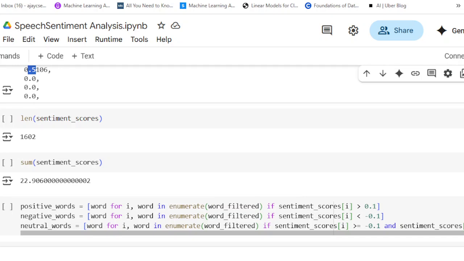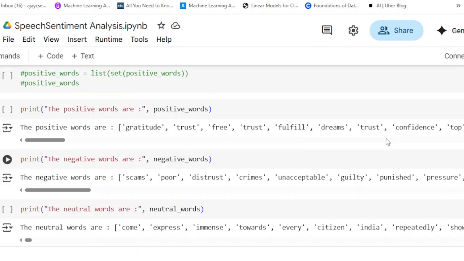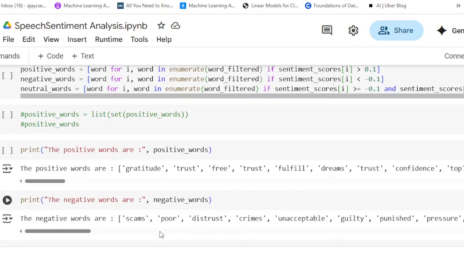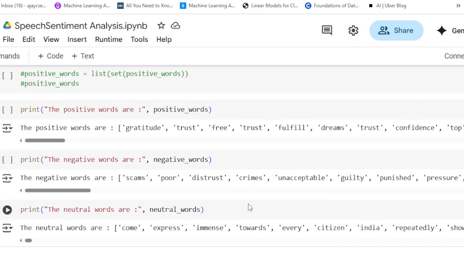Let us check which words are positive words and which are negative words. If the sentiment score is more than 0.1, then it is taken as a positive word. The positive words that we see in our speech are gratitude, trust, free, fulfill dreams, confidence, top, freedom. These have given me a higher score. There are also many negative words which have given me a lower score, and those are scams, poor, distrust, crimes. And there are also many other neutral words.